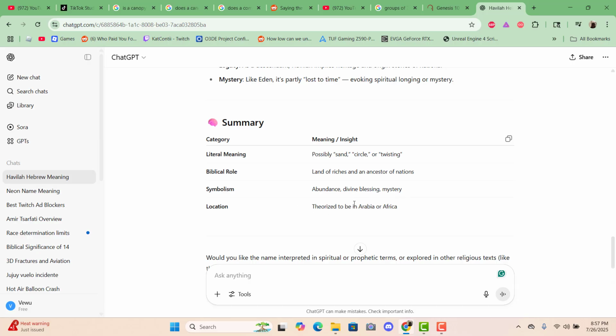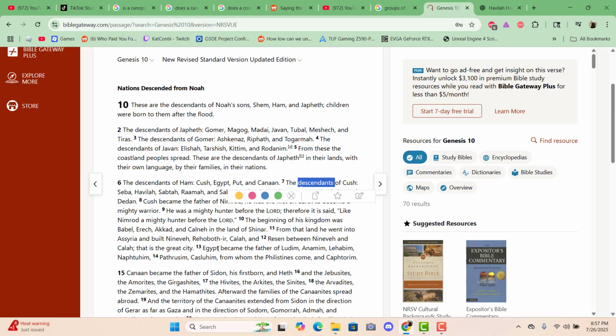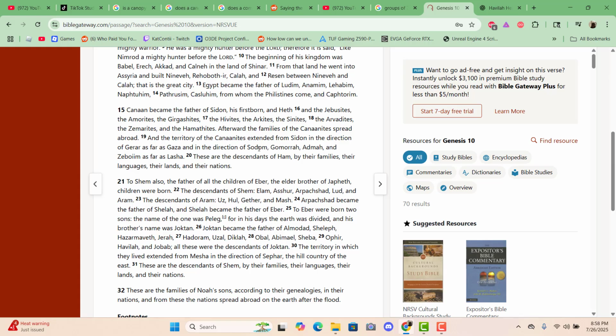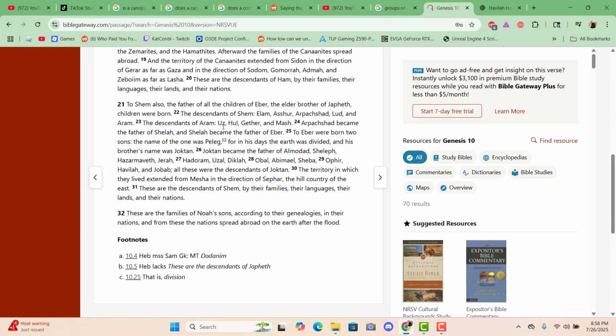That's possibly two locations, like Arabia or Africa. It's mentioned again under Shem, which is interesting. It's mentioned here on the Cush side, which is Dark Africa. And if you go to Shem's genealogy, you have Uz, Uz, Book of Job link, Havilah.